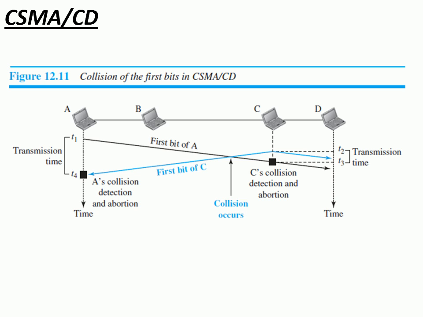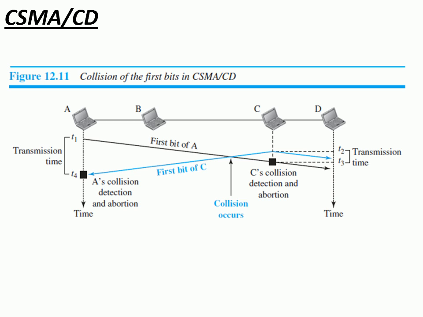The data will take some amount of time to reach all the stations sharing the same transmission medium, depending upon the distance at which they are placed.